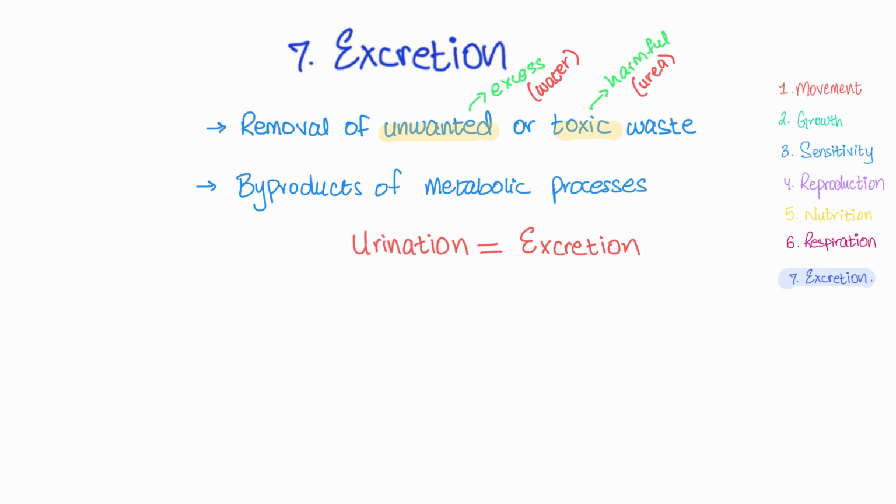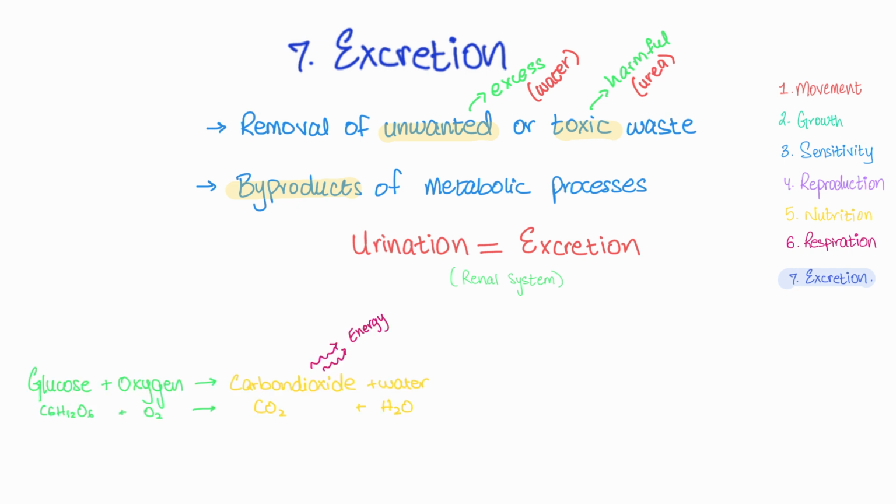And this excretory system in our body is called the renal system. But you must be wondering, where are these water and urea even coming from? Now, this is where the second part of the definition comes in, which is the byproducts of metabolic processes. Now, byproducts are these waste products that we talked about, like water and urea. And metabolic processes are the reactions that are essentially happening inside your body, like respiration that we just spoke about.